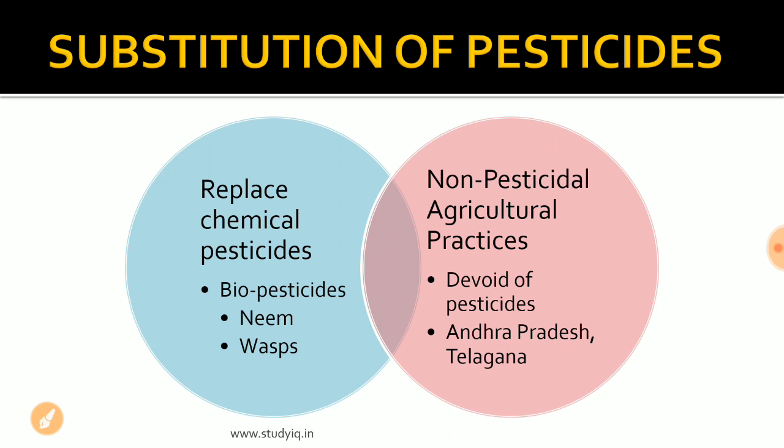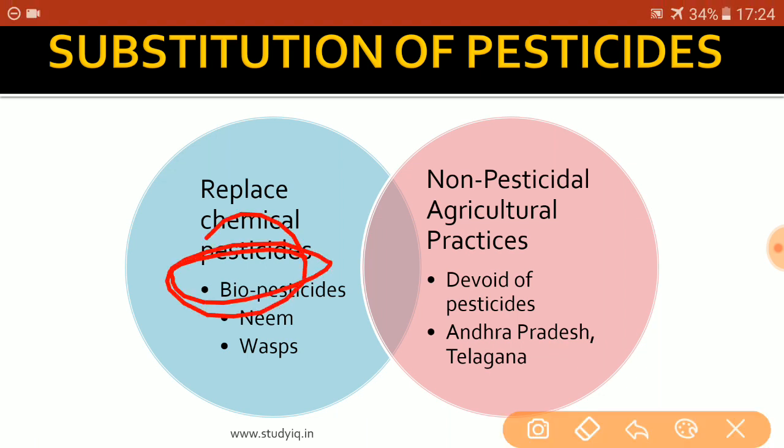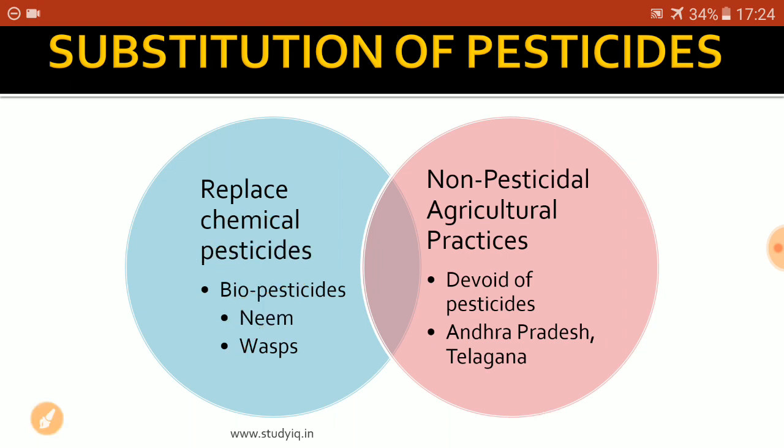Like the name suggests, bio, it means that these pesticides have some living component in them. Like neem leaves, they are obviously plants, so they are living components. Wasps are also living components. So biopesticides basically means some sort of living pesticides. Some organisms, microorganisms can be used so that the use of chemical pesticides can be reduced.